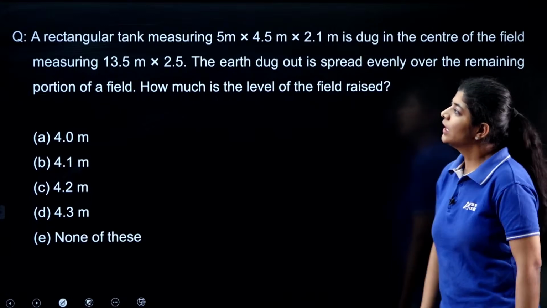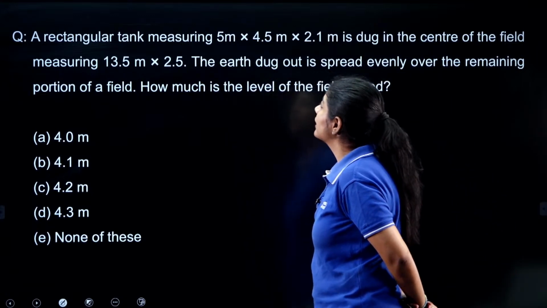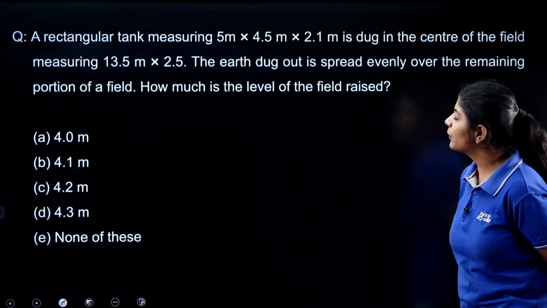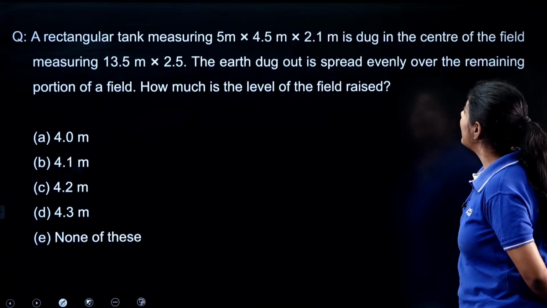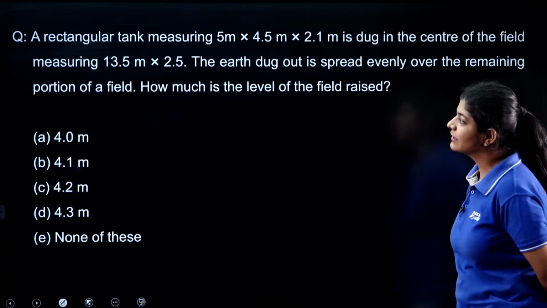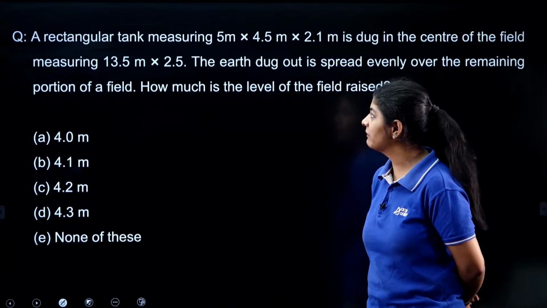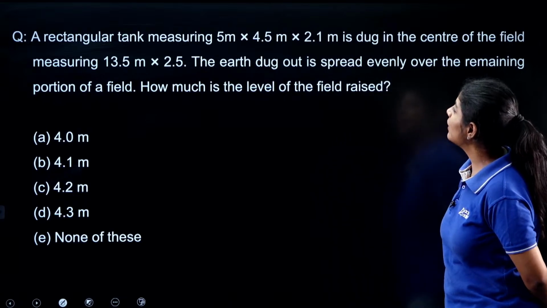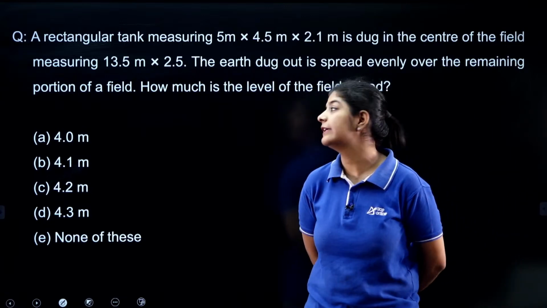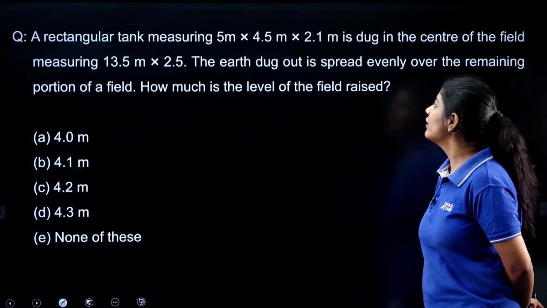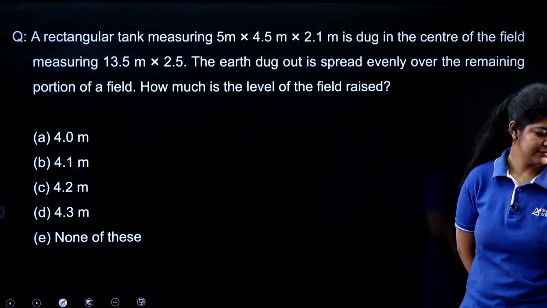Next. The next question says that a rectangular tank measuring 5 meter, 4.5 meters and 2.1 meter is dug in the center of the field measuring 13.5 into 2.5 meter. The earth dug out is spread evenly over the remaining portion of the field. How much is the level of the field raised? This is again a very easy one.